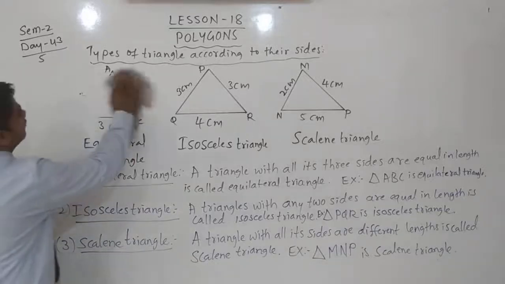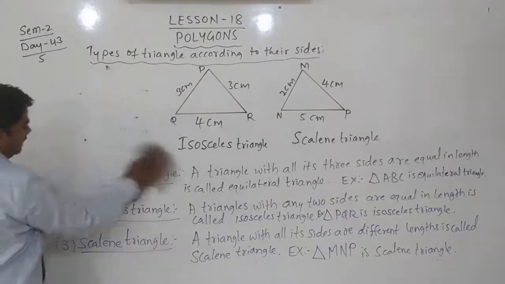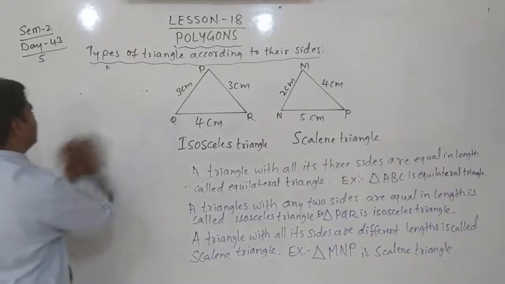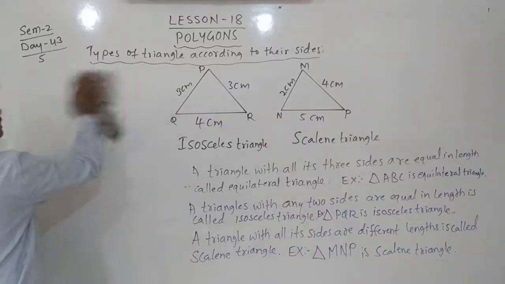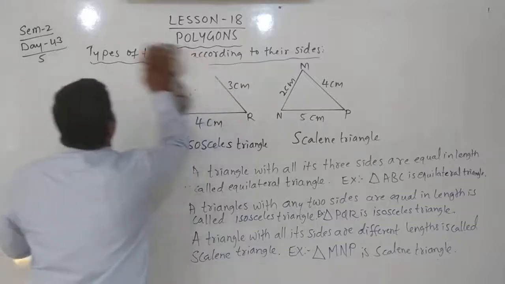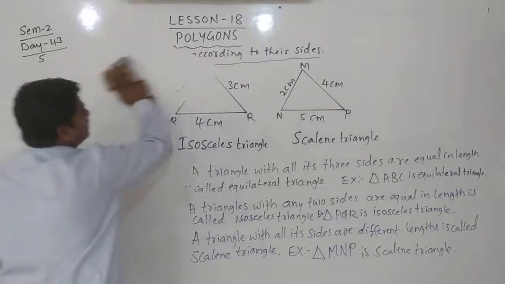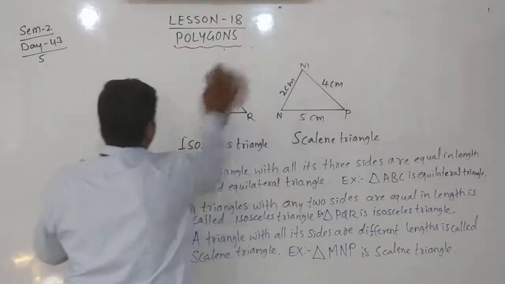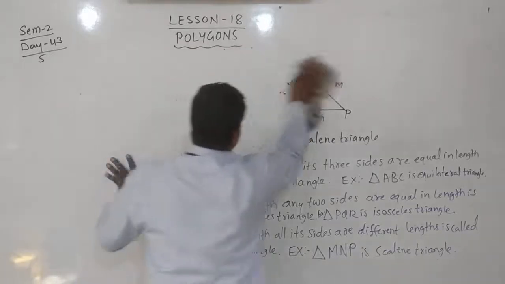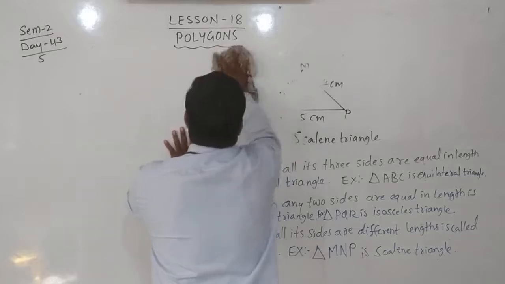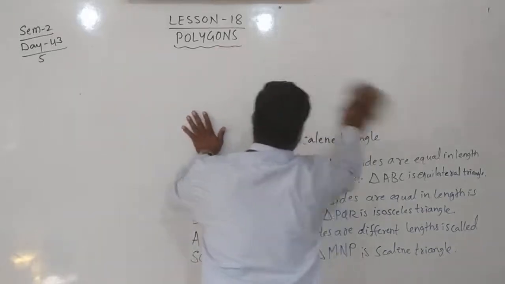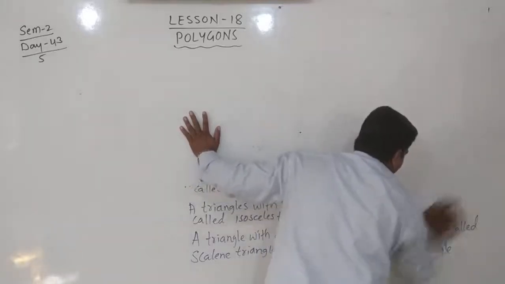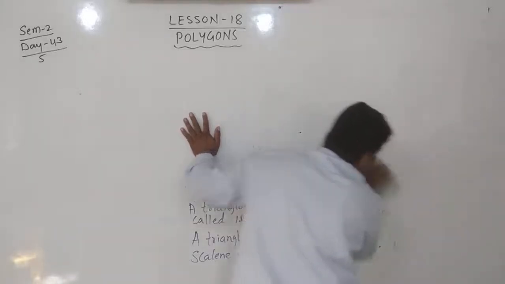Observe this, based on their angle measurement. You see again some different types of triangles based on the measurement of angles. Here measurement of sides we saw. Now next types of triangles are based on measurement of angles. That is also very simple.